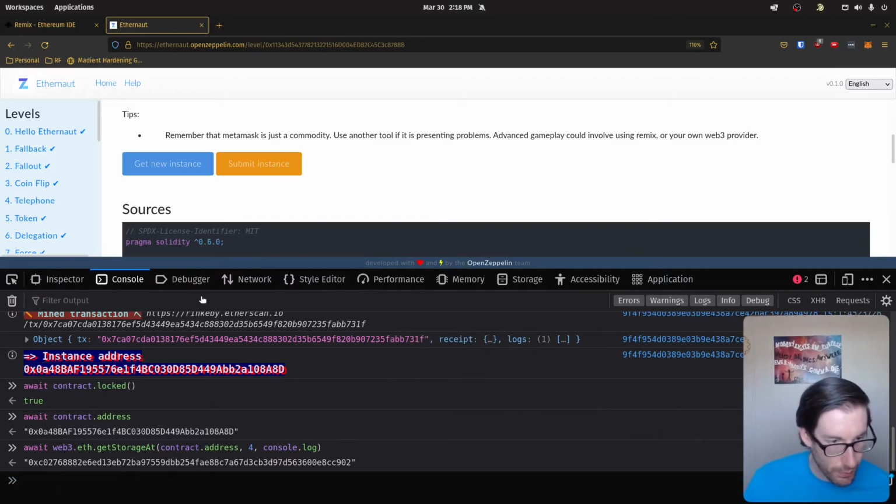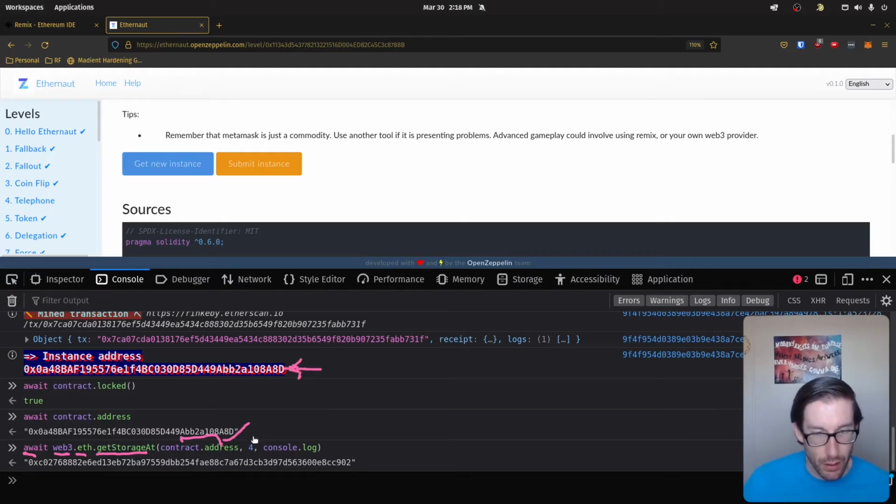So we're going to do an await because that's usually what you do to get rid of the gobbledygook that comes with the pending. We're going to use the Web3.js library. We're going to use the eth extension, and then we're going to use the getStorageAt method. And then if you look back at the documentation, you can see there's certain parameters it takes. So one parameter is going to be the address that you're targeting to get the storage from. So that's going to be contract.address. So that's going to be calling this address here.